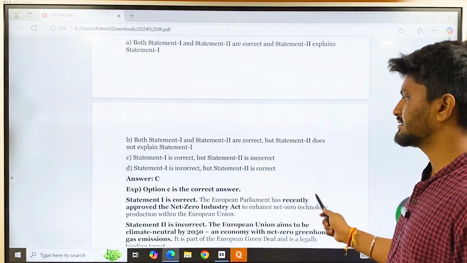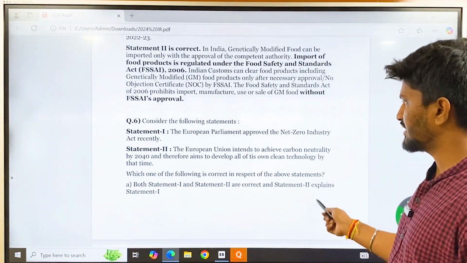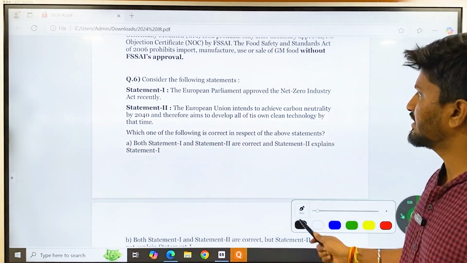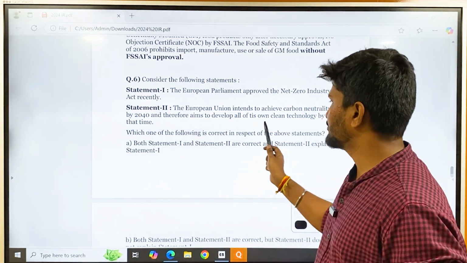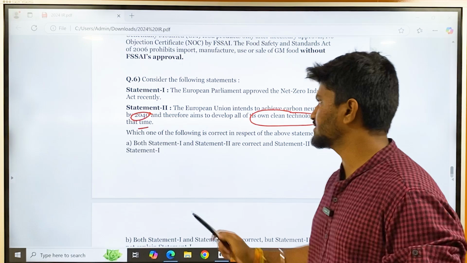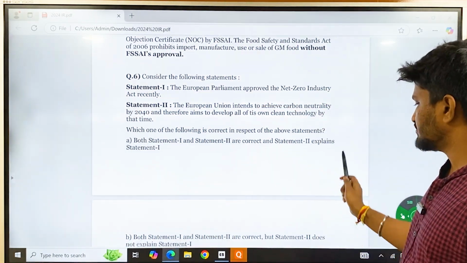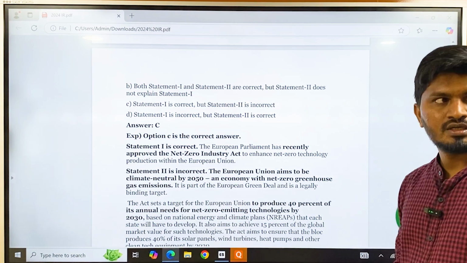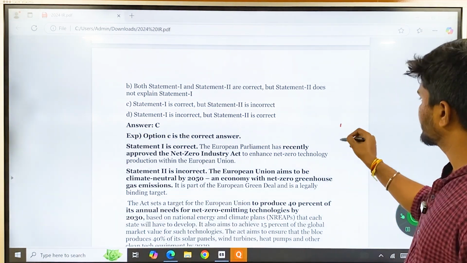Here the answer is C, that is statement 1 is correct, meaning they have already passed the Net Zero Industry Act recently, but this aspect, that is by 2040 and aims to develop all of its own clean technology by that time, this time period is wrong. The time period is 2050 and not 2040. What is carbon neutrality?